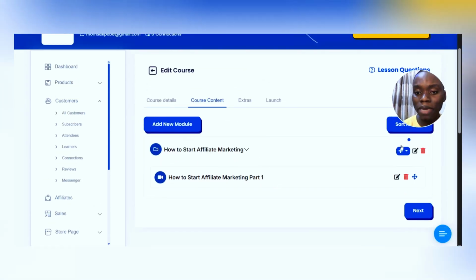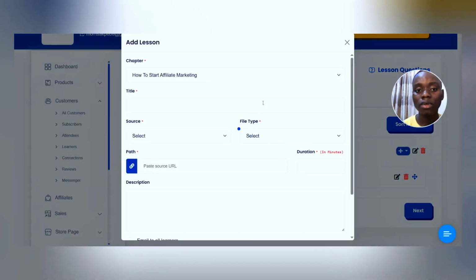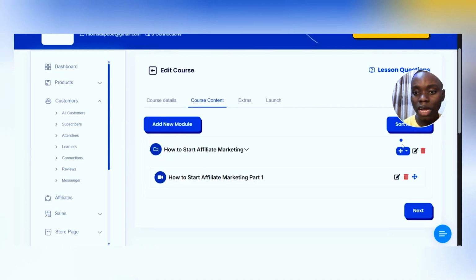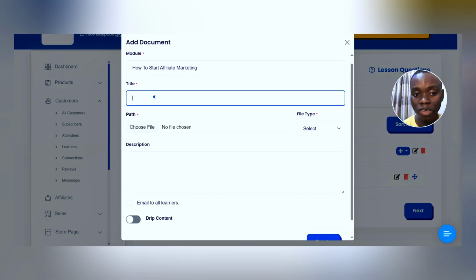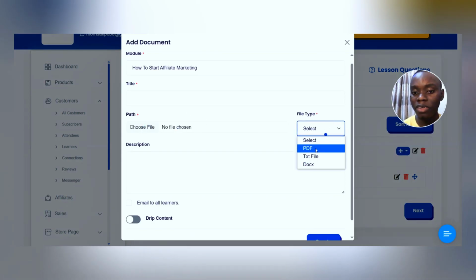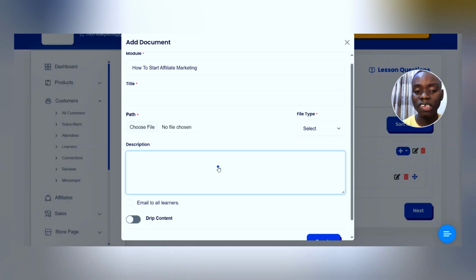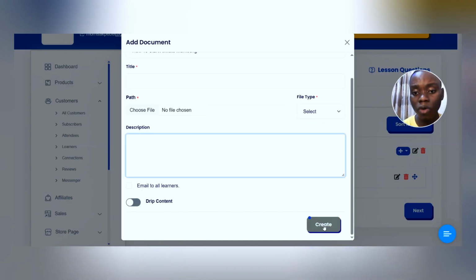You can add as many other videos. So here you can click, you can add a lesson, more lessons. You can click on it again, you can add a document, and it follows the same process. Just add the title of the document, choose a file, you click here and select your file, PDF or text or any one of them, choose the same description. It could also be a drip content, and you just have to click on create.